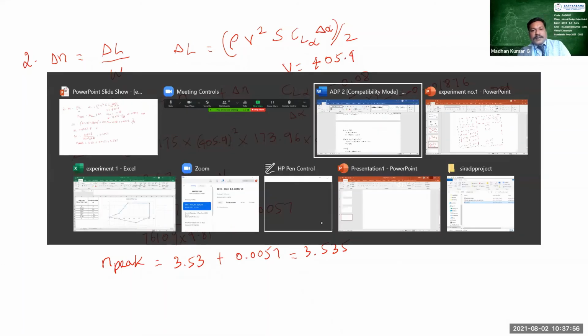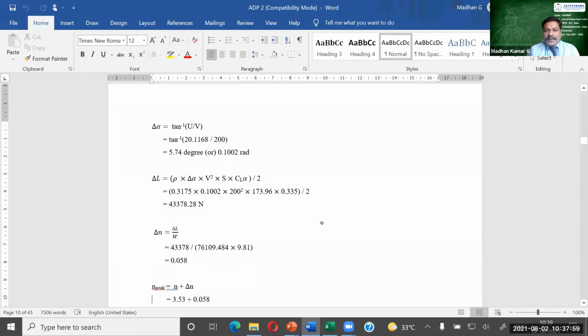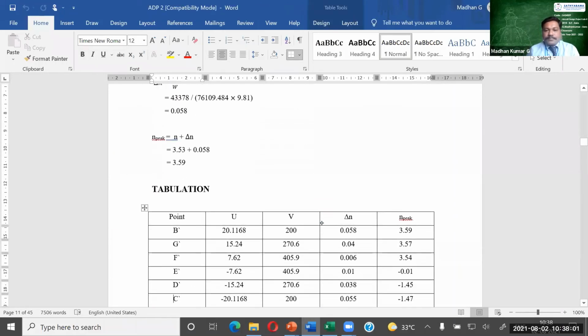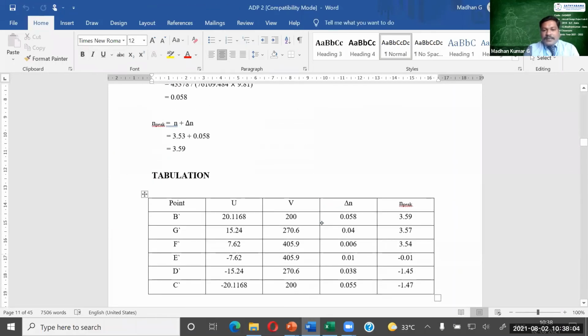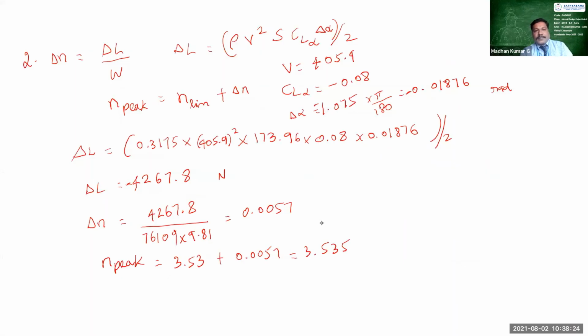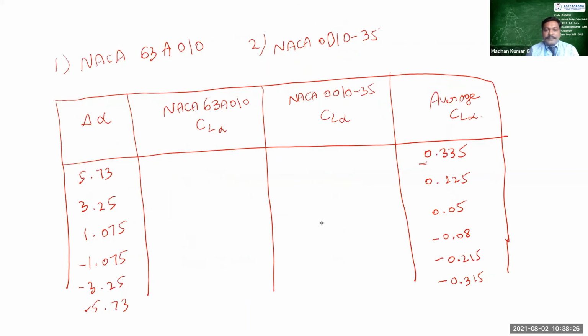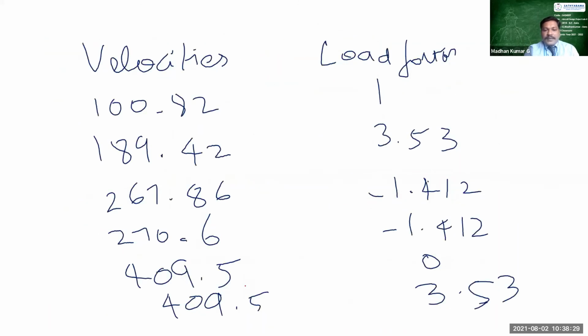Let me check in the table. See here, for this particular velocity, we will be obtaining the value of delta n as 0.01. So when you talk about this n peak, for this 405.9, you have to consider your previous n value. This is not with respect to n peak, that is n limit, right? For example, we had already estimated this 409.5 value.